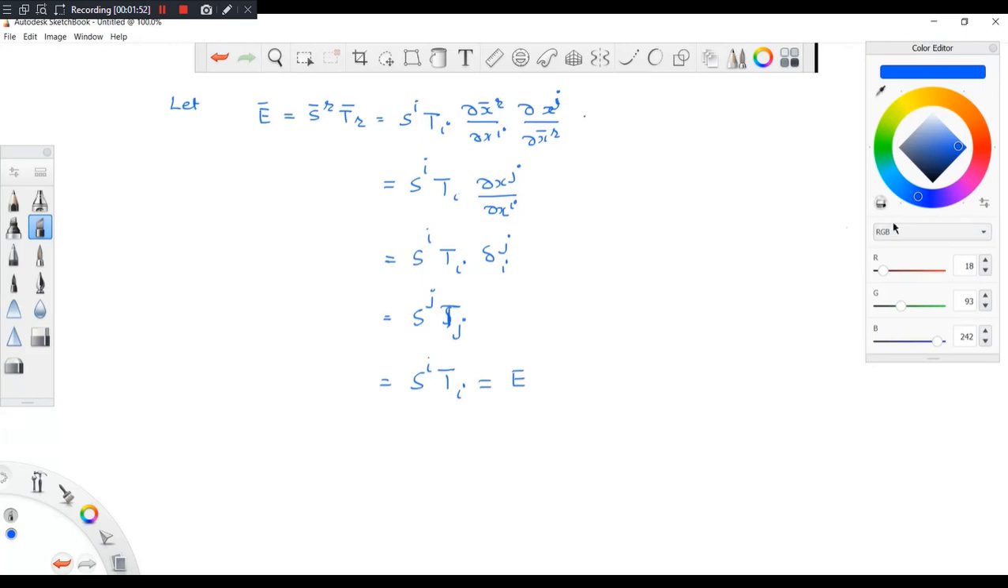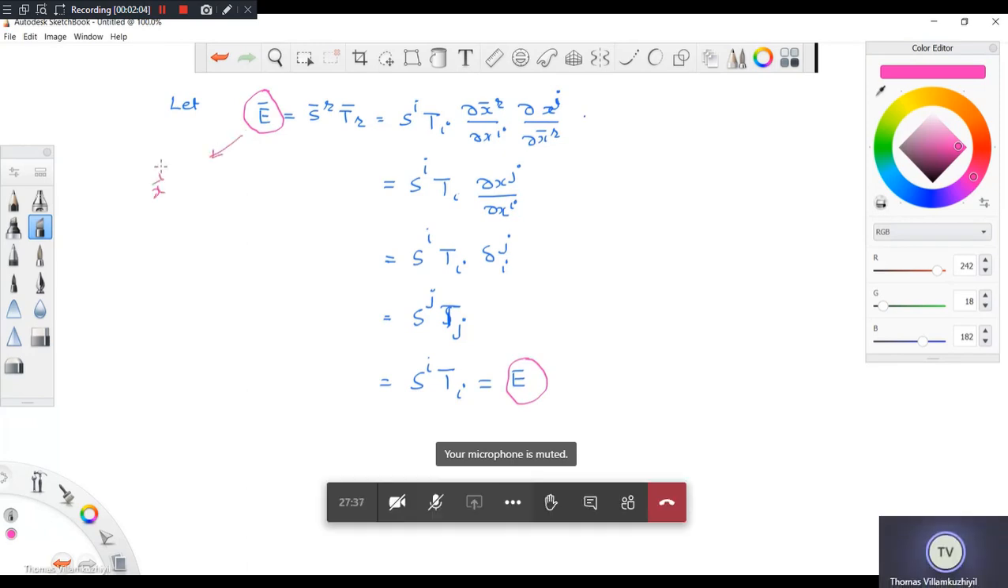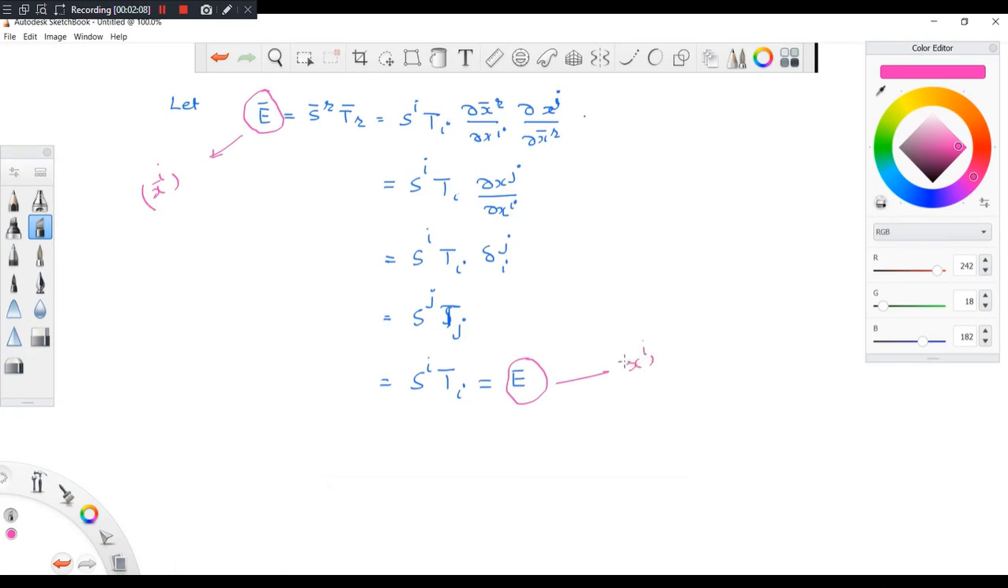So what I got? I ultimately got that the quantity in the x bar i system is the same as the quantity in the x_i system. Okay, so this is the quantity in which system? X bar i. And this is the quantity in x_i system. So what does that mean? That means that it is an invariant quantity.